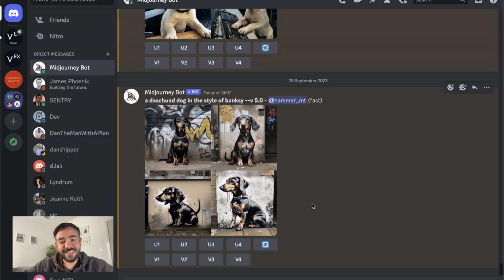Prompt rewriting. This is a really cool technique, and actually it's the secret sauce behind a lot of commercial grade AI apps. So typically whenever you allow the users to prompt, they're going to prompt something naive. Most people don't know or care much about prompt engineering. You see here, a dachshund dog in the style of Banksy. They have given an evocative style that the AI will know, and they've given a cool subject, but haven't really given much else in terms of description.